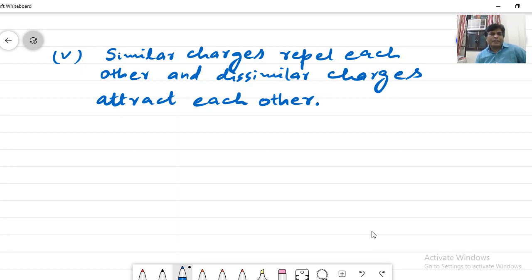So in this lecture we studied what charge is, how a body can be charged, and what the properties of charges are. I understand that you might have understood the basics of this chapter, electric charges and fields. In the next lecture we will continue this chapter. In the next topic we will read about Coulomb's law, electric fields, etc.